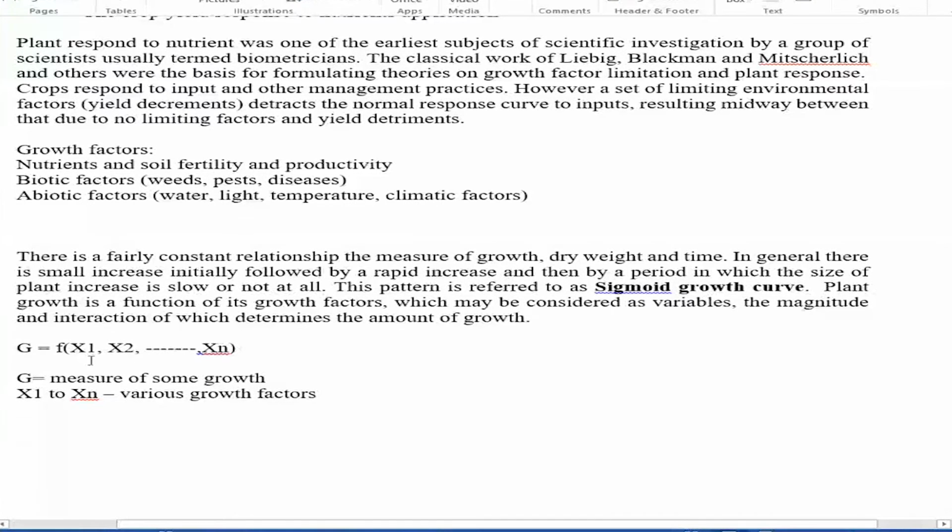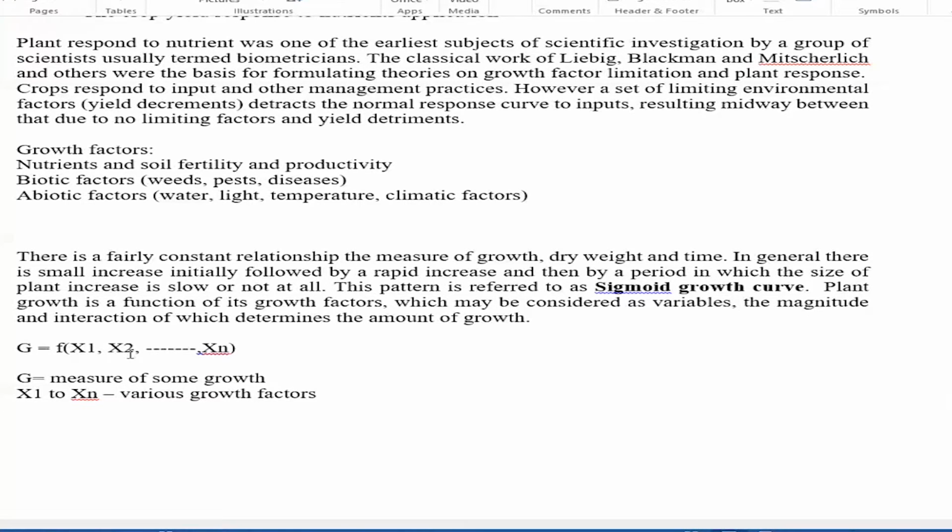Growth is limited by the deficiency of a single growth factor. If a single growth factor is limiting, even though all others are present in their optimum amount, growth is going to be affected. So to have proper growth, all the growth factors have to be present in their optimum amount.